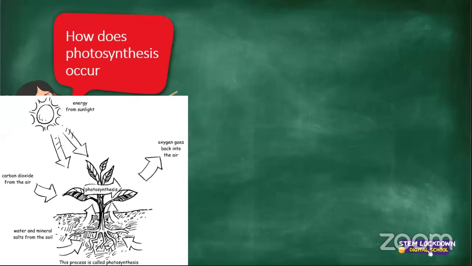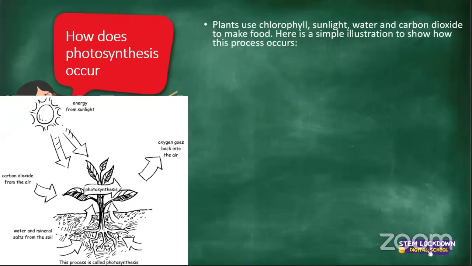All right. I see Iksan saying the plant uses its chlorophyll to convert the sunlight energy, nutrients from the soil, and carbon dioxide from the air into food. It produces glucose or starch and oxygen. Awesome. We've got Impilent as well, who says photosynthesis takes place in the leaves and relies on sunlight, carbon dioxide, and water. Very, very good. Now, plants use chlorophyll, sunlight, water, and carbon dioxide to make food.